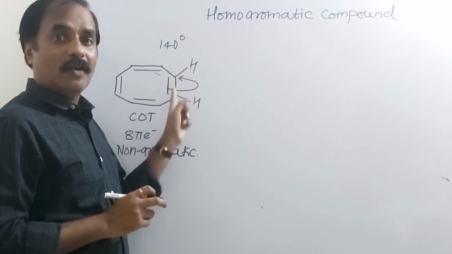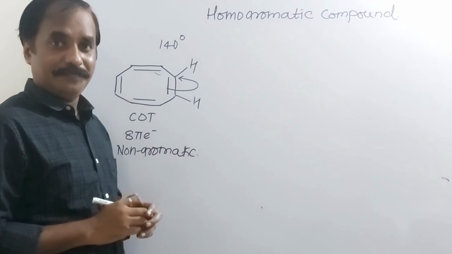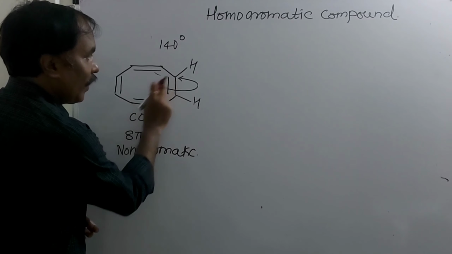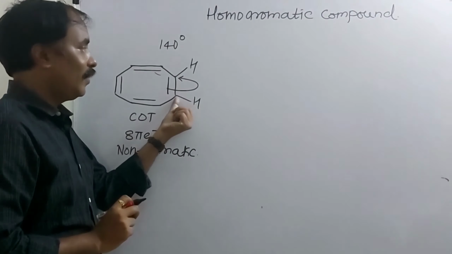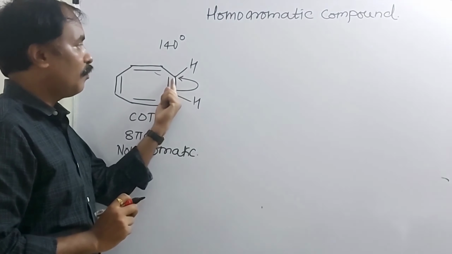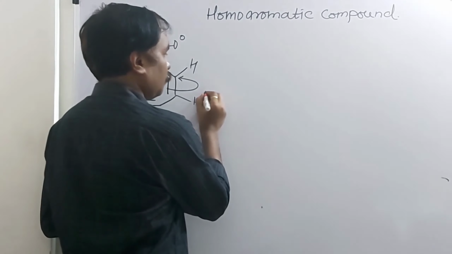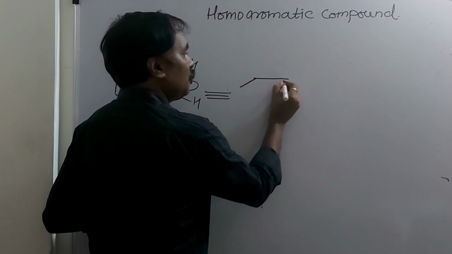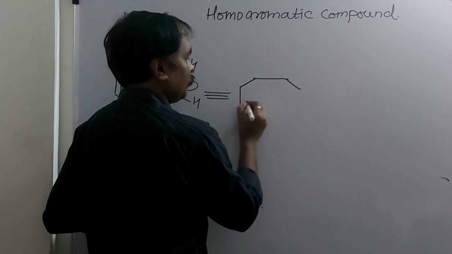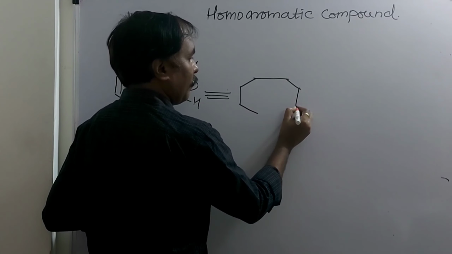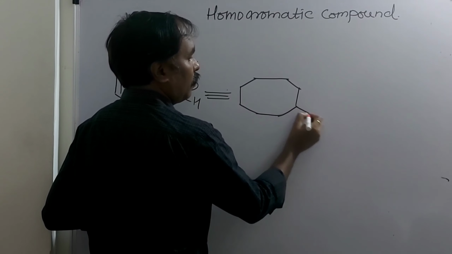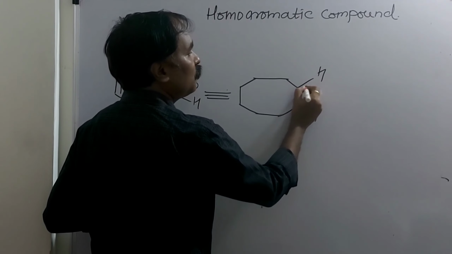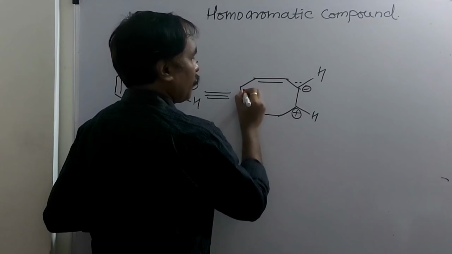Because the difference in electronegativity is 0, this is non-polar. So this carbon is the electron donor and this carbon is the electron acceptor. This carbon will acquire a positive charge and this carbon will acquire a negative charge. The polarization is like this. Here it is a positive charge and here it is a negative charge, like this.